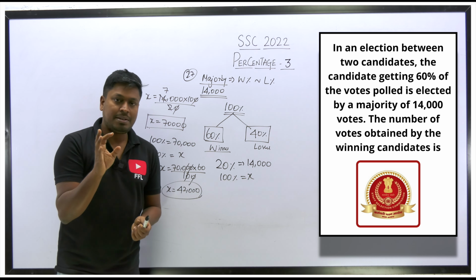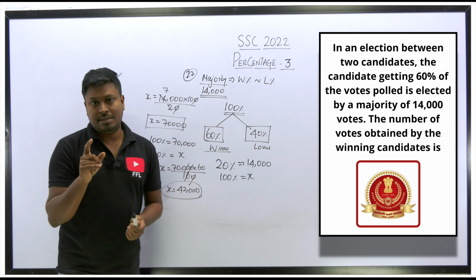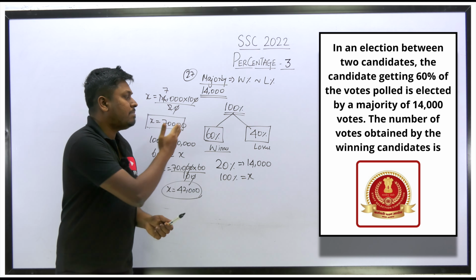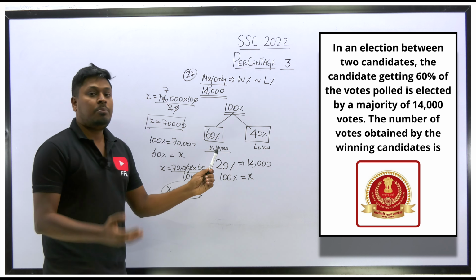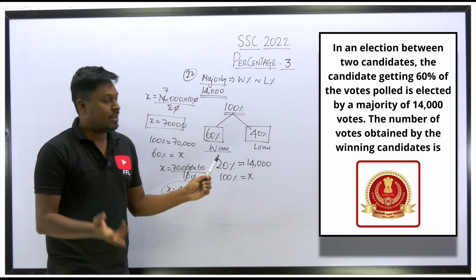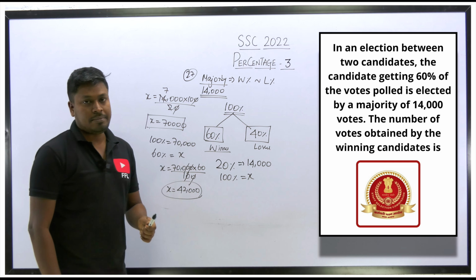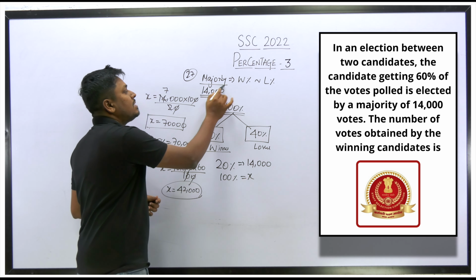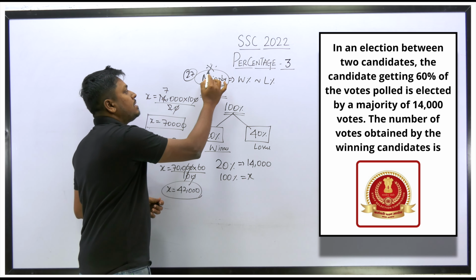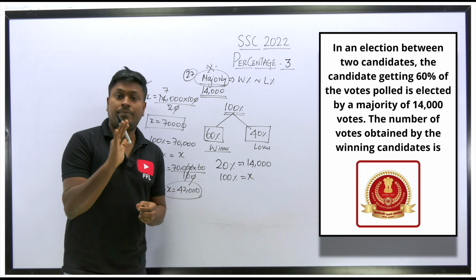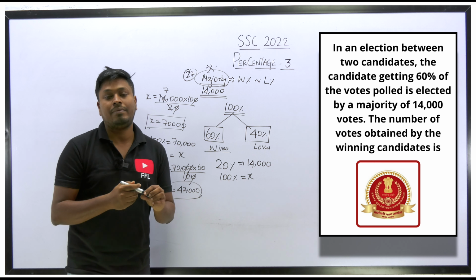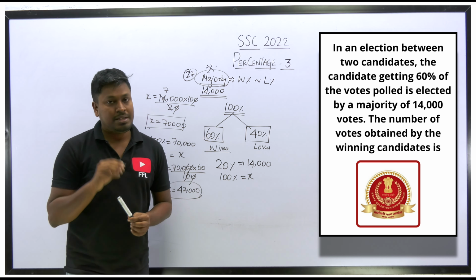So the total is 100 percentage, and one candidate got 60. If he got 60 percentage, the other person has only 40, so definitely the one who got the higher percentage of votes will be the winner. So the winner is 60 and the loser is 40. The second important thing here is the majority. The most important word is majority. Majority is nothing but the difference between the total number of votes the winner got and the loser got. If you find the difference, the result will be the majority.